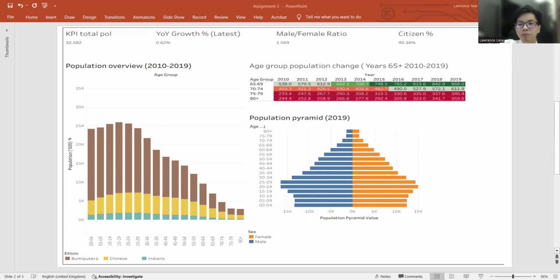In conclusion, Malaysia's population grew steadily between 2010 and 2019. But with slower growth and an increasing non-citizen presence, these changes point to an evolving economy, one that must adapt to a more diverse workplace and an aging population. By using Tableau, we are able to turn complex demographic data into meaningful insights that inform both policy direction and business planning.